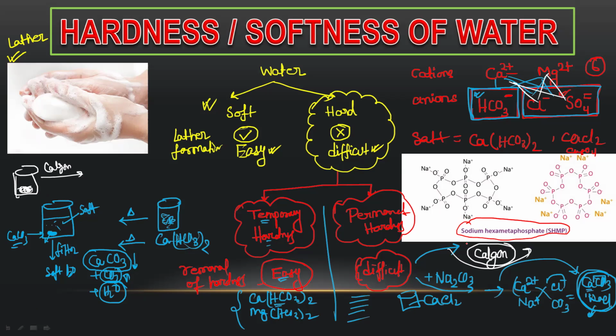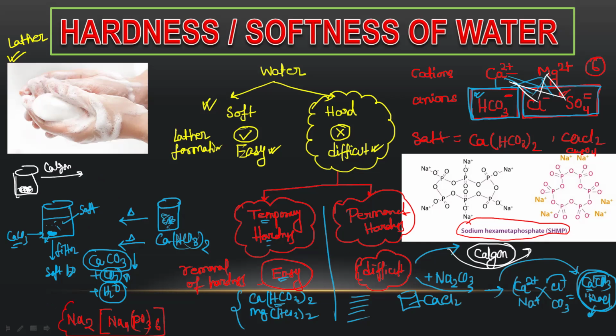Now this sodium hexametaphosphate, I am writing its chemical formula, Na4. This is basically a complex compound, (PO3)6. That's why it is called sodium hexametaphosphate. If you use this sodium hexametaphosphate, then you can remove permanent hardness.